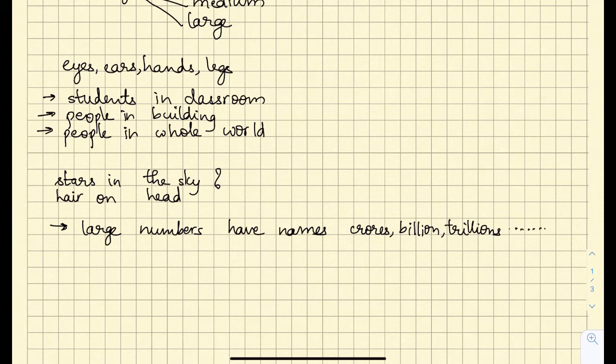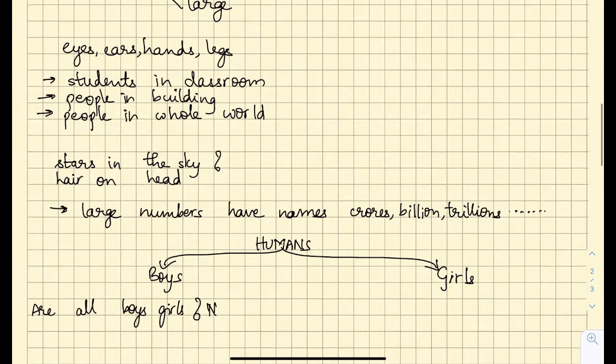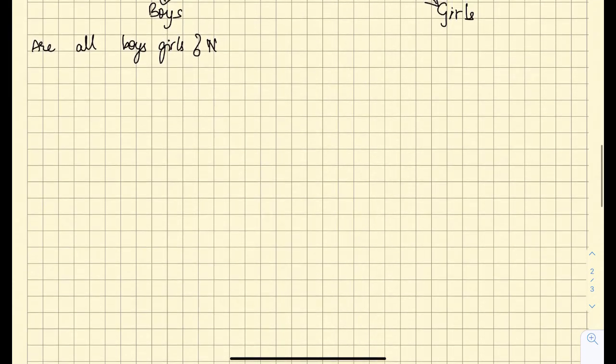Okay, now we will do a small exercise. Human beings: in human beings we have male and female. I'll take here boys and girls. If I ask you, are all boys girls? The answer will be no. Are all humans boys?